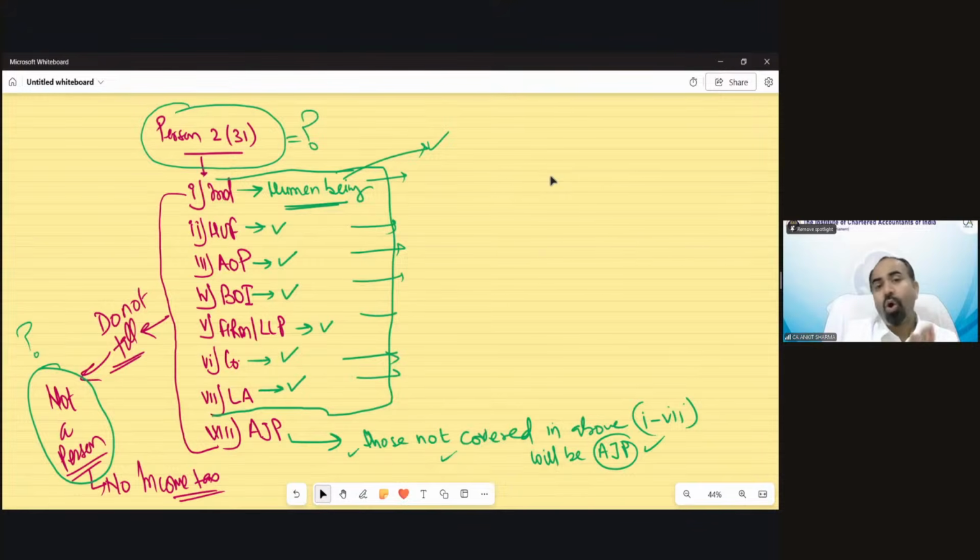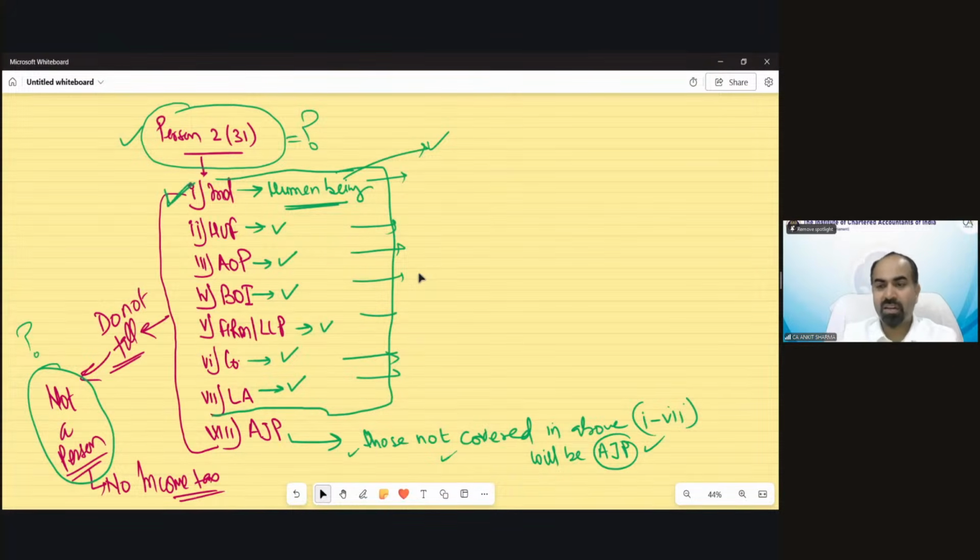So you are all not assessee, but you are all persons because you fall in the definition of individual. That's why the person definition is wider than assessee. I've told you why: whether you are paying tax or not is irrelevant. For the person definition, you would be a person if you fulfill any of these categories, whether you have income or not. So nobody can escape this definition.